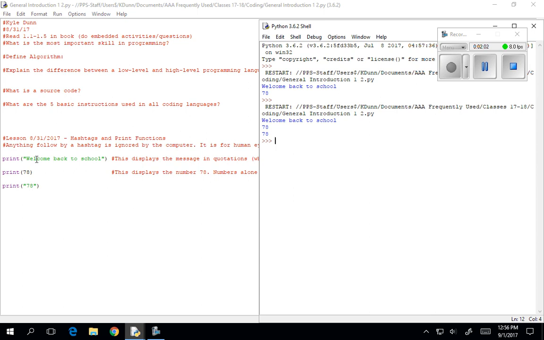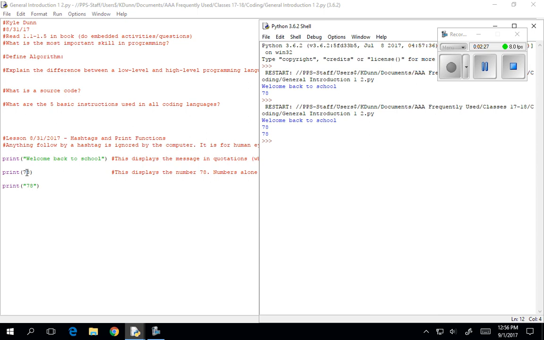When we printed welcome back to school, this is a series of letters, right? And in that case, if we would test out what that thing is, Python would tell us that that's a string. Okay, when we did not use the quotations, Python tells us that, in this case, if it's not a string, does anybody know what it is? In this case, it's not a float, but you're close.